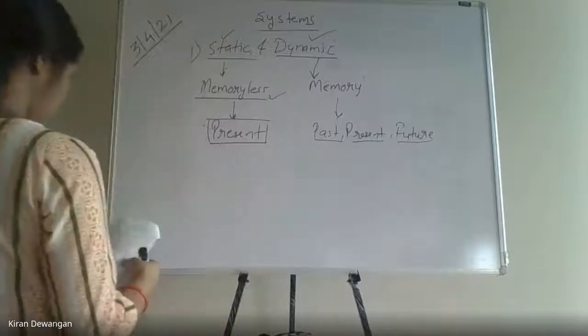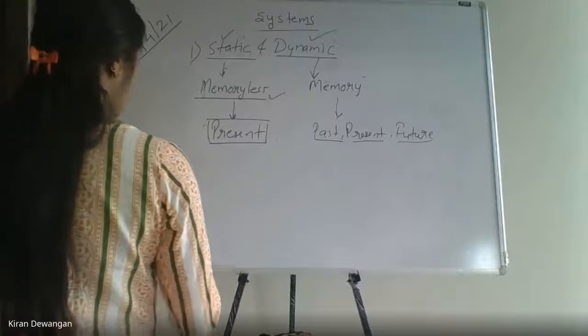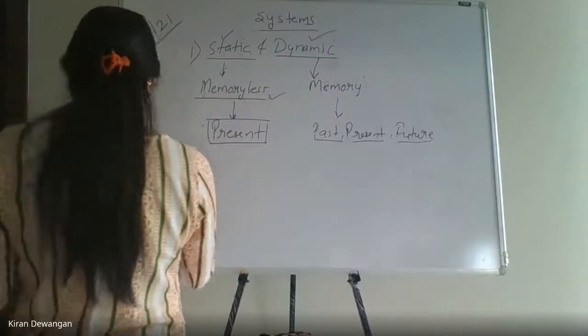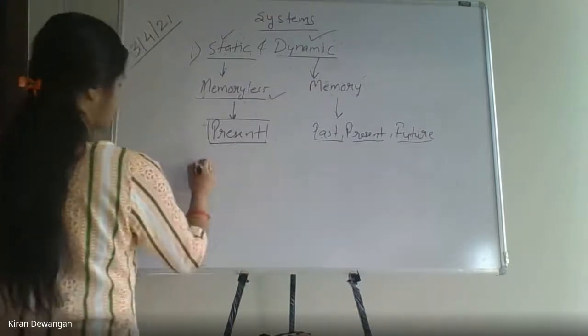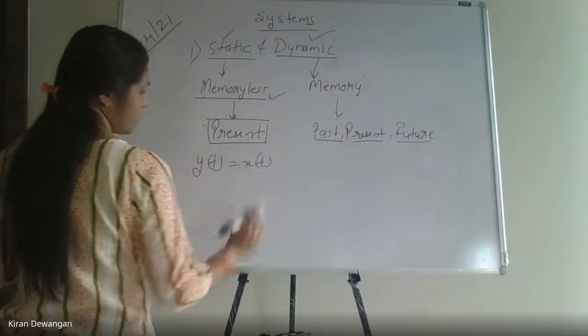Now let me just give you an example of the static and the dynamic system. The static system can be described by any of the equations. Let us say y(t) equals x(t).